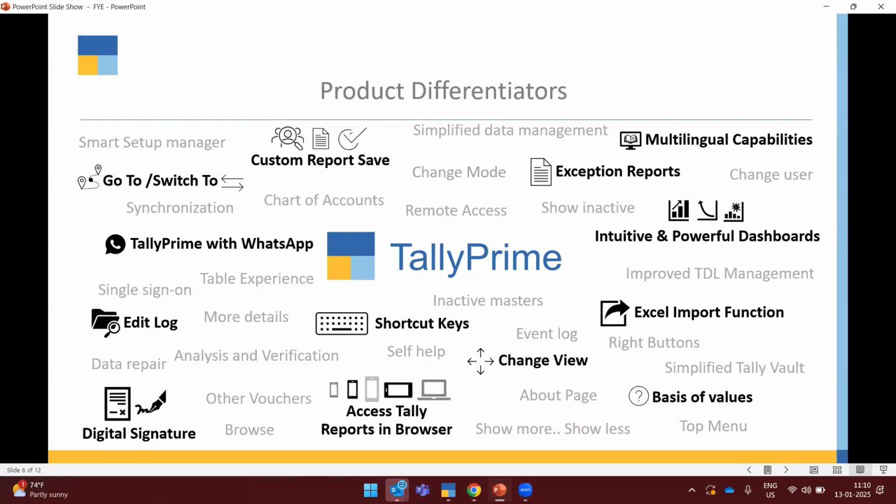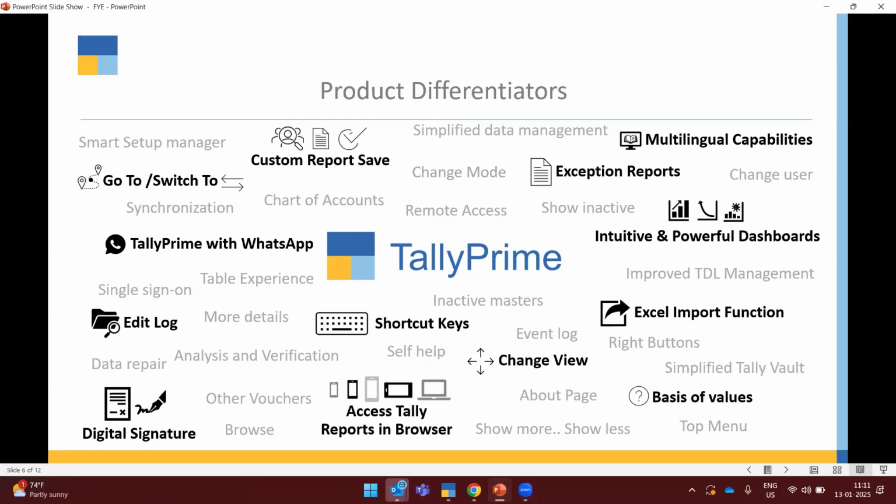Here you can see the custom report option we have given, and also multilingual capability. Now Tally also has Arabic capability, exception reports, and a powerful dashboard which can give you clear information about your company's growth. And also TallyPrime with WhatsApp. We support a WhatsApp facility in Tally, so you can send invoices and all your outstanding bills from Tally through WhatsApp, and also the edit log feature, where you can see all the information, the edit option, who recorded the transaction, and who edited the transaction.